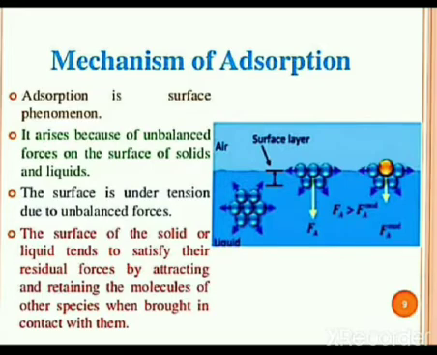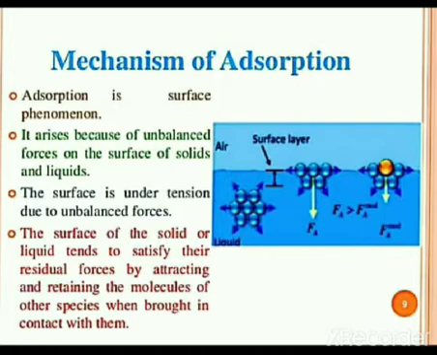Now, you know that for an exothermic reaction, delta H is negative. Delta H means it is the enthalpy of adsorption. Since during adsorption heat energy is released, delta H is negative. Now consider the Gibbs-Helmholtz equation.